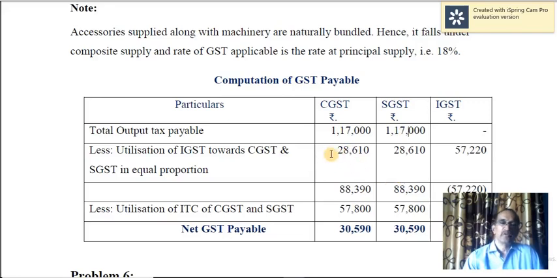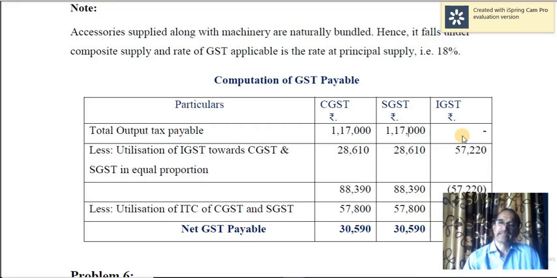Now before using input tax credit of CGST and SGST against the respective liabilities, first you have to make use of IGST surplus, that you have to exhaust first. IGST input tax must be first utilized towards IGST output tax.